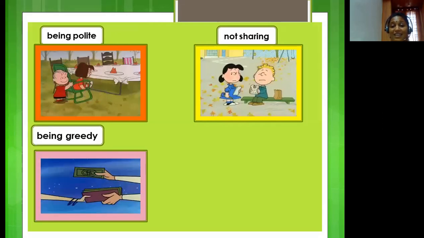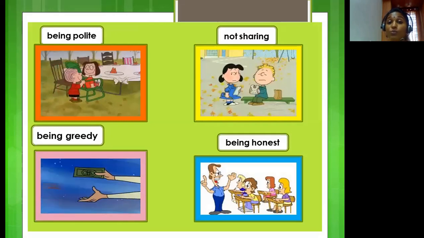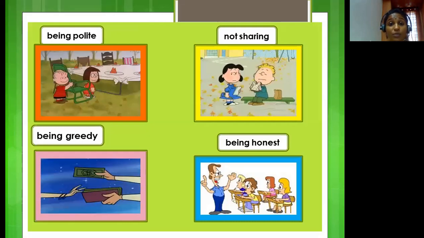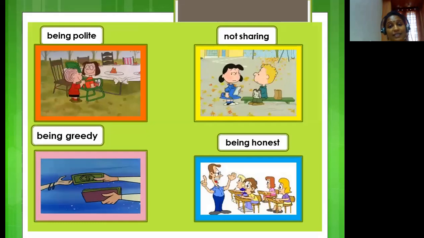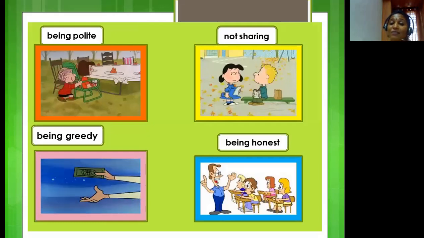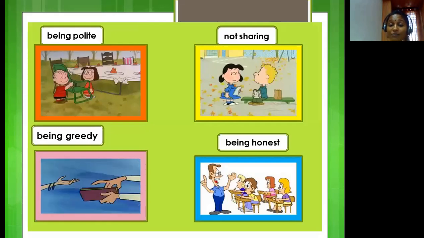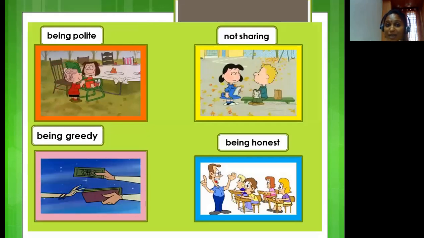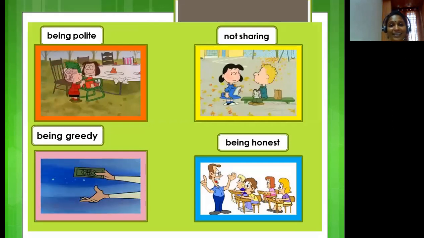And our last action here is being honest. If a teacher asks you the reason why you did not do the homework, will you come up with a lie that your mother was not well so you couldn't do the homework? No, you should give the exact reason. You can try saying, "Sir, please forgive me, I forgot to do the homework." And definitely the sir is not going to be angry with you. He will like you more for your honesty. But don't make it a practice, children, for you will get beaten up for forgetting the homework every day.